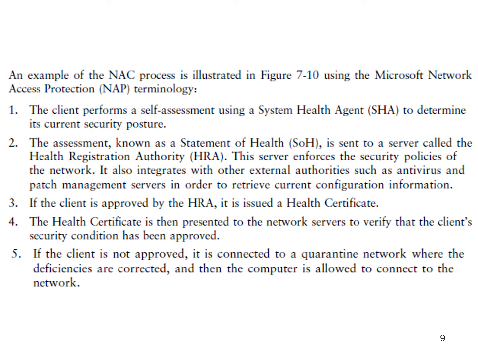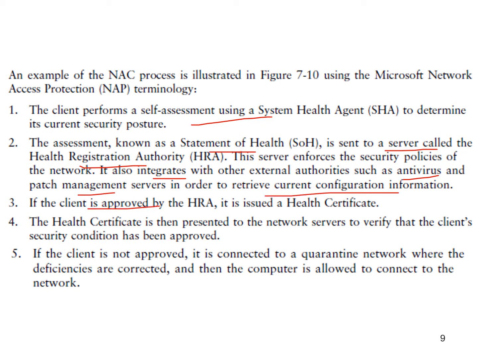This is the same thing I explained before. The client performs a self-assessment. The assessment, called the statement of health, is sent to a server called the health registration authority, which also integrates with other external authorities, for example the antivirus and patch management server, to retrieve the current configuration information.